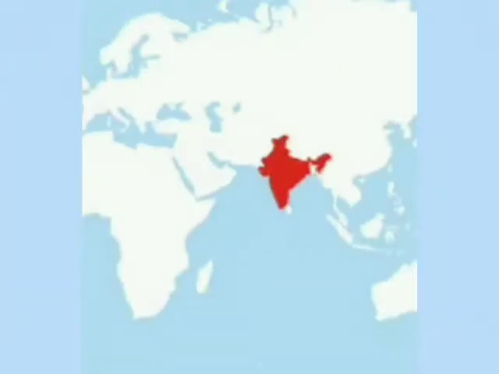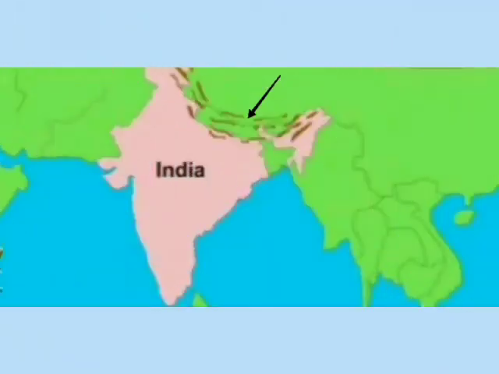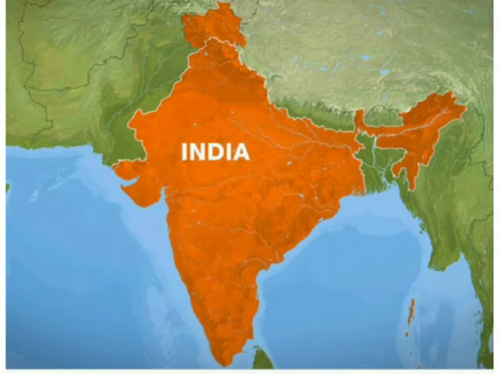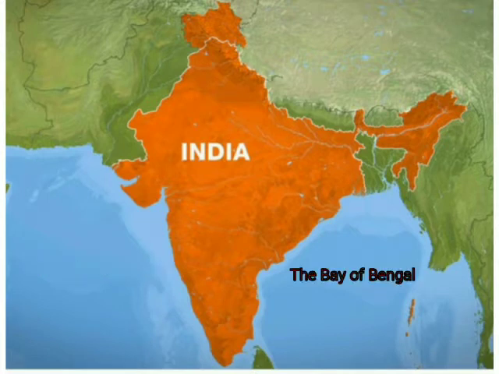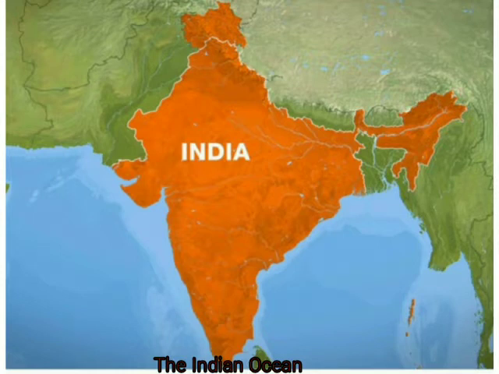India forms a large part of Asian continent. It is bounded in the north by the Great Himalayas. It is surrounded by three water bodies: the Arabian Sea in the west, the Bay of Bengal in the east, and the Indian Ocean in the south.